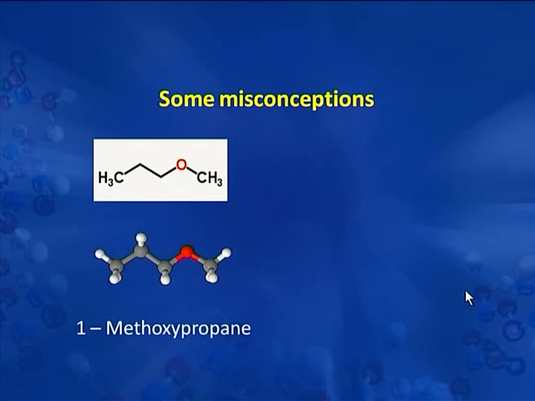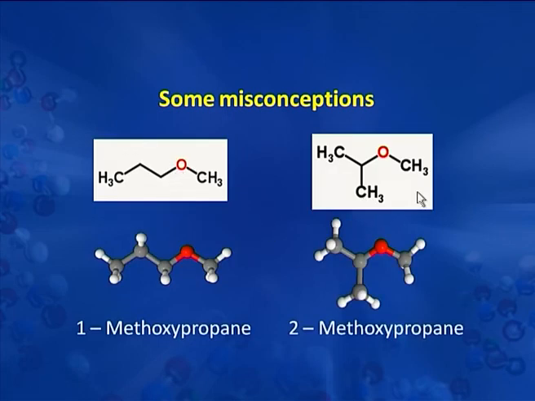Let's take another example. This is an ether and there is another ether with the same molecular formula. We find that there is a 3 carbon chain on one side and 1 carbon chain on another side. In this also there is a 3 carbon chain on one side and 1 carbon chain on another side. So they are not metamers because they have the breakage of the carbon chain at the same site, 3 plus 1 and 3 plus 1. Then what type of isomers are these? They are not the functional isomers because they have the same functional group.